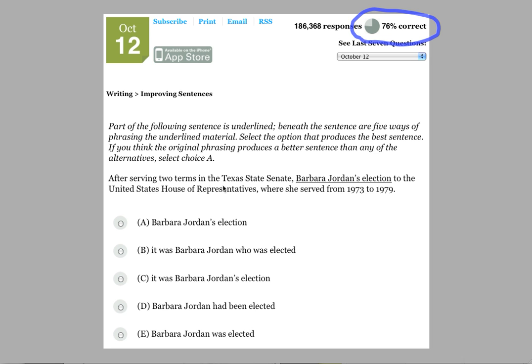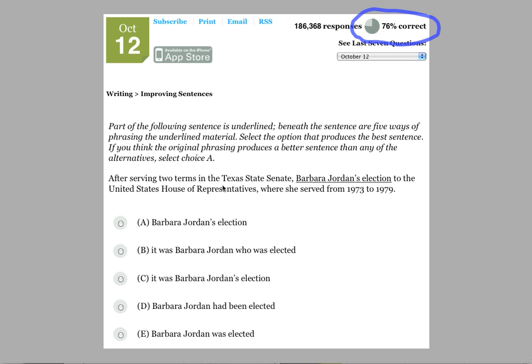After serving 2 terms in the Texas State Senate, Barbara Jordan's election to the United States House of Representatives, where she served from 1973 to 1979. Okay, well, there are several things wrong with this sentence, but the most obvious thing that's wrong with this sentence is that we have a modifying phrase that modifies the wrong part of the sentence, or as some people call it, a misplaced modifier, right?